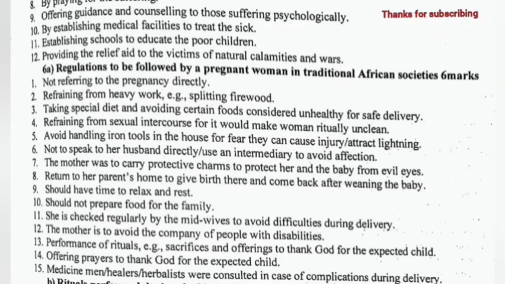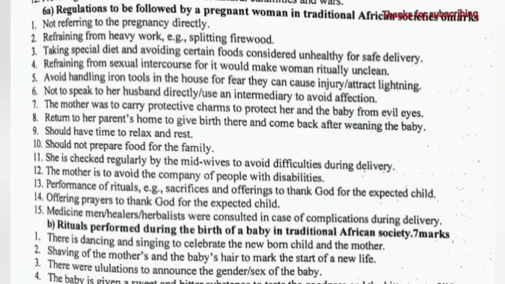Question 6a. Regulations to be followed by pregnant women in traditional African societies. Not referring to the pregnancy directly, refraining from heavy work like splitting firewood, taking a special diet and avoiding certain foods considered unhealthy for safe delivery, refraining from sexual intercourse for it would make the woman unclean, avoiding handling iron tools in the house for fear they can cause injury, not speaking to her husband directly.